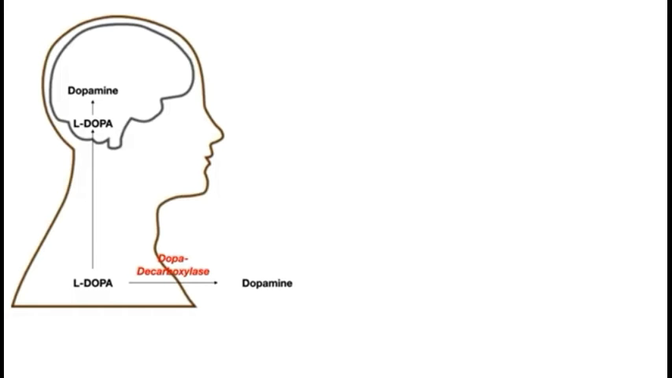So next we will see the drug amantadine. Amantadine is an antiviral drug used in the treatment of Parkinsonism. There is a question in GPAT: which antiviral drug is used in the treatment of Parkinsonism or Parkinson's disease? The right answer is amantadine.